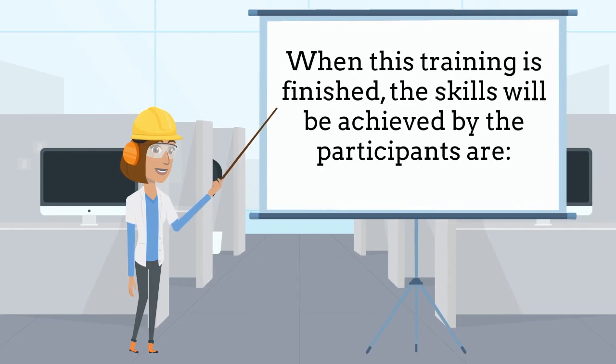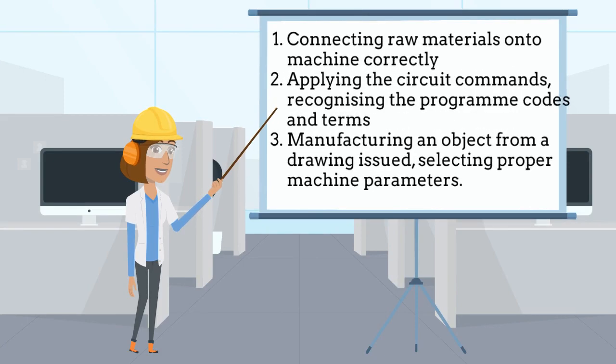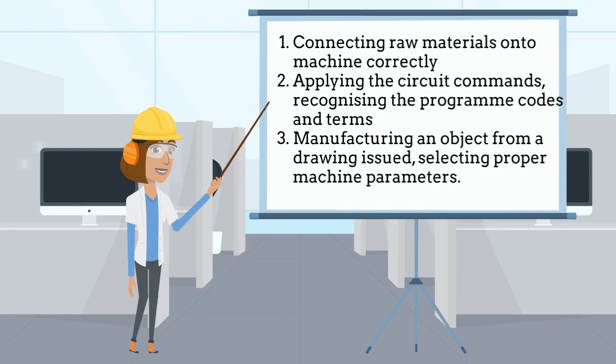When this training is finished, the skills that will be achieved by the participants are: 1. Connecting raw materials onto the machine correctly. 2. Applying the circuit commands, recognizing the program codes and terms. 3. Manufacturing an object from an issued drawing, selecting proper machine parameters.